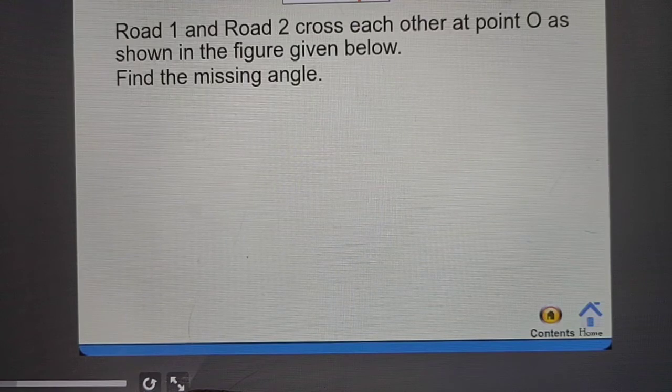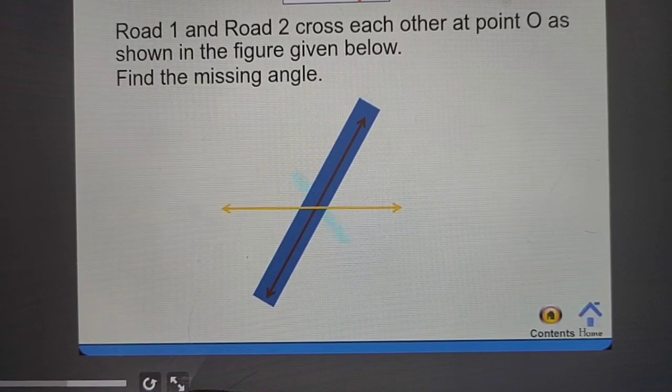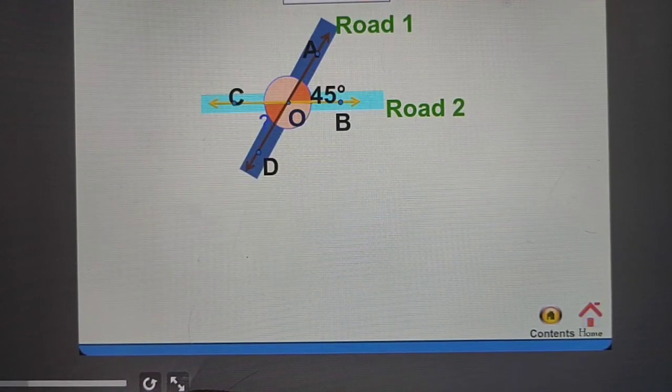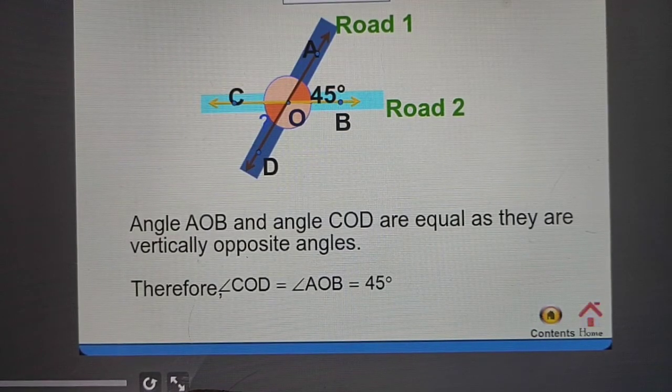To understand the concept of related angles, let's work out an example. Road 1 and Road 2 cross each other at point O as shown in the figure given below. Find the missing angle. Solution: angle AOB and angle COD are equal as they are vertically opposite angles. Therefore, angle COD is equal to angle AOB, which is equal to 45 degrees.